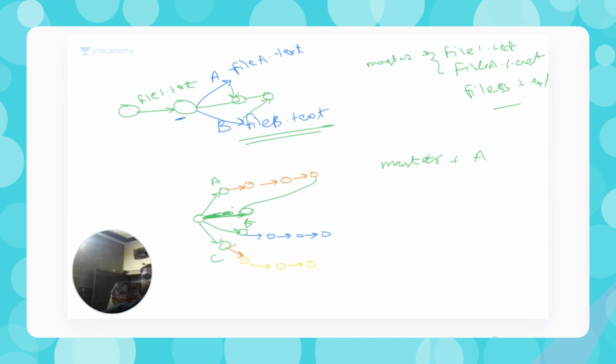Now let's say user B wants to merge his changes. How can user B merge the changes? First of all, user B needs to merge this change into his local branch. User B is having just the changes of master.